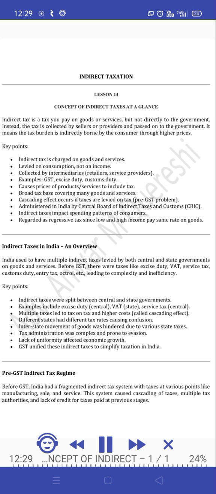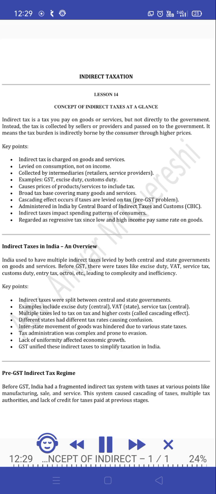Indirect taxes in India: an overview. India used to have multiple indirect taxes levied by both central and state governments on goods and services. Before GST, there were taxes like excise duty, VAT, service tax, customs duty, entry tax, octroi, etc., leading to complexity and inefficiency. Key points. Indirect taxes were split between central and state governments.